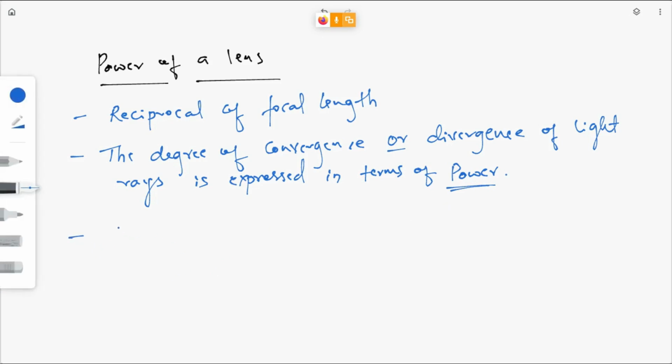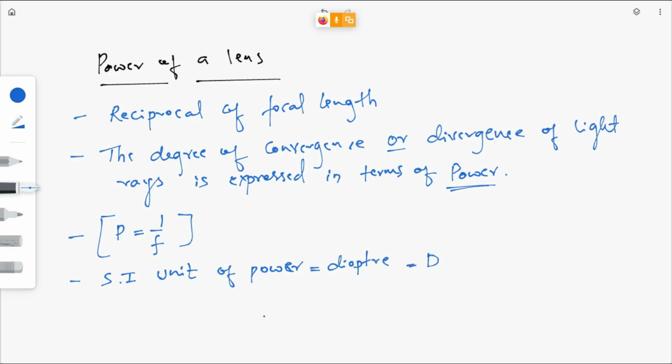And what is the formula? Formula is P is equal to 1 by F, and SI unit of power is dioptre or capital D. You can just write capital D. And what is this capital D?